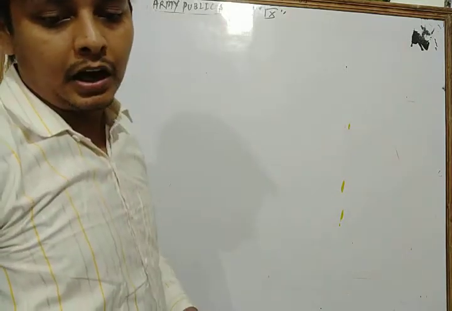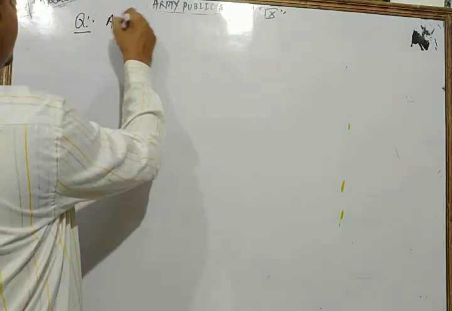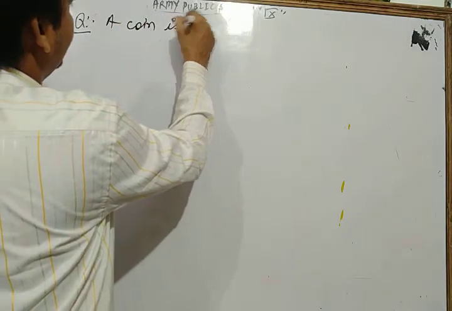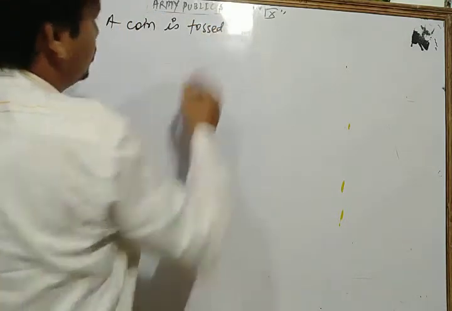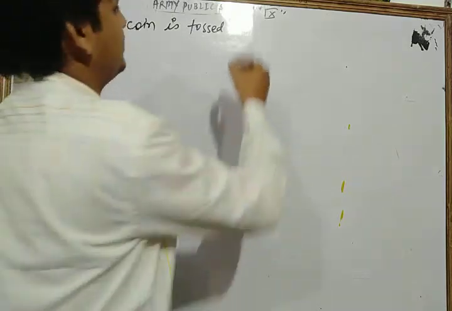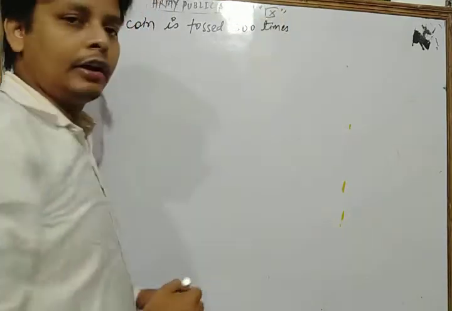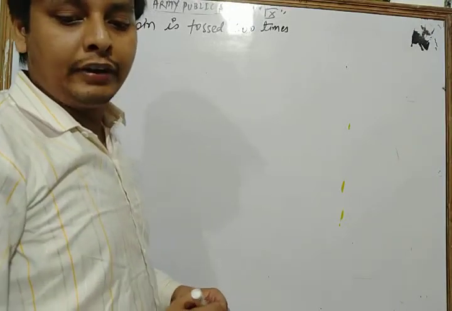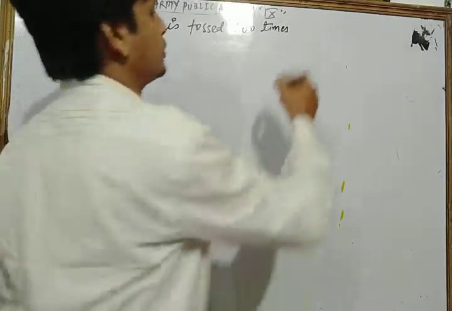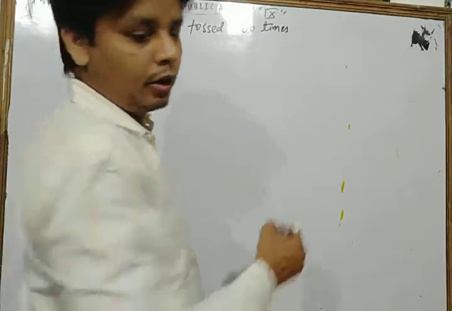Question is: a coin is tossed 500 times with the following frequencies of two outcomes.